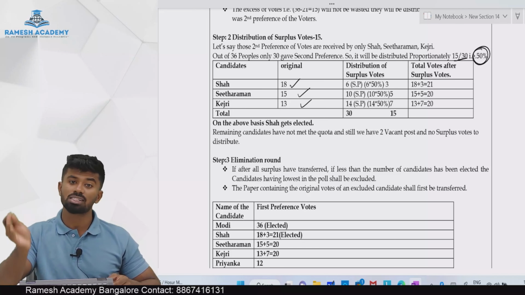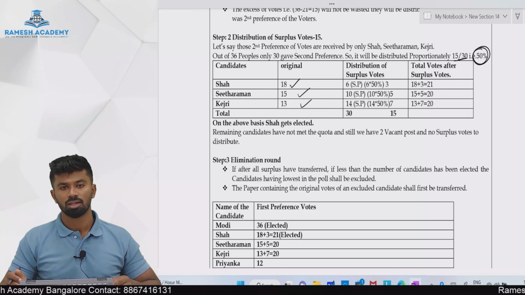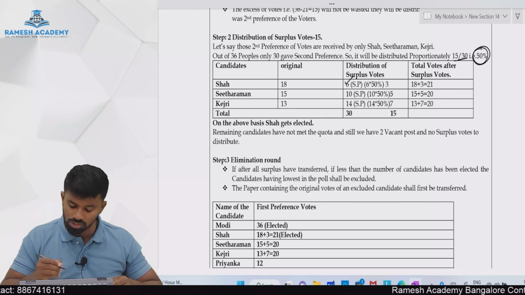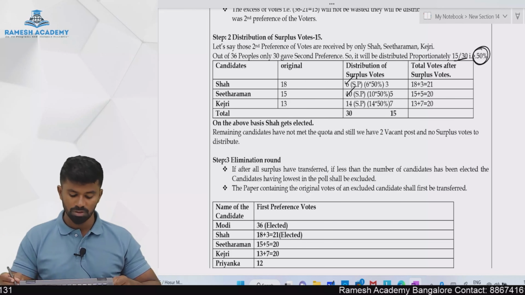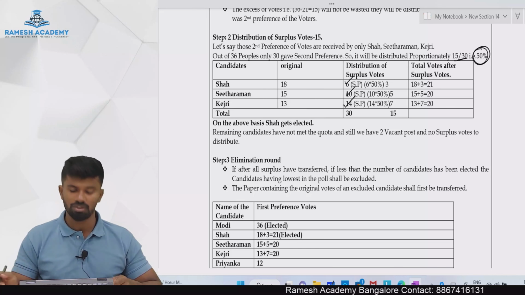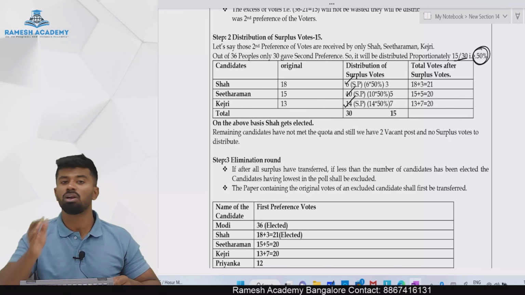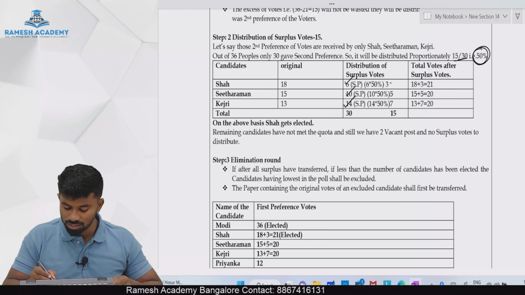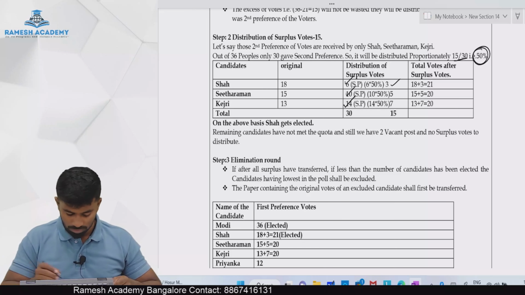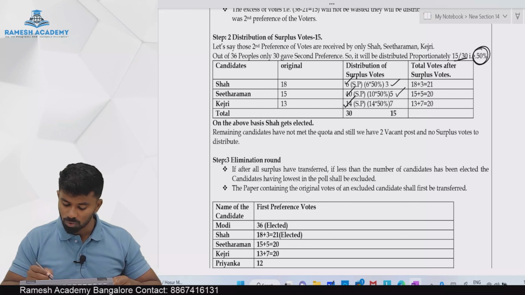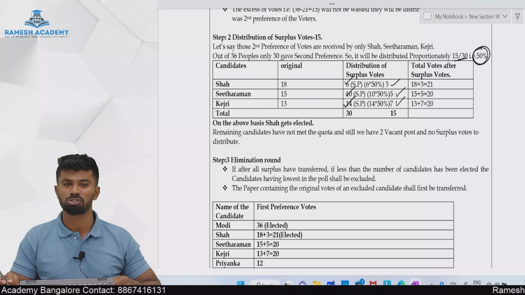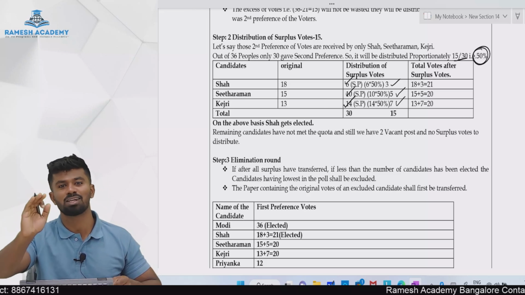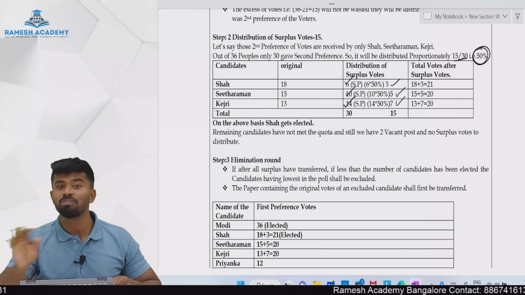Shah got 18 original votes, Sitaraman got 15, Kejri got 13. And the people who cast their vote to Modi ji, they had given the second preference to whom? 6 people had given second preference to Shah, 10 to Sitaraman, and 14 to Kejri. But we have only 15 excess votes to distribute. Now what will we do? 50% of 6, so 3 votes are given to Shah, Sitaraman gets 5 votes and Kejri gets 7 votes. By this way, the 15 excess votes of Modi ji are transferred to the remaining candidates. They will not be wasted.